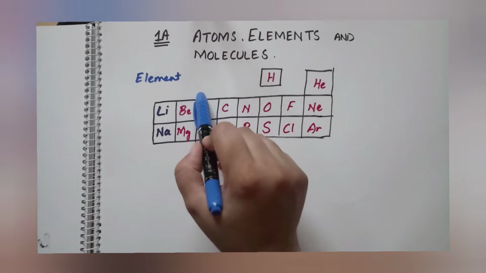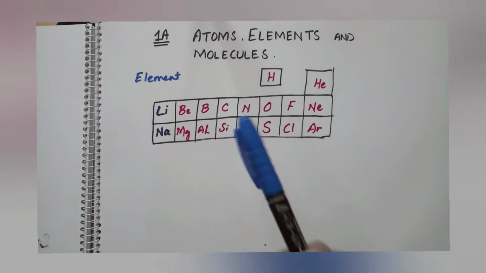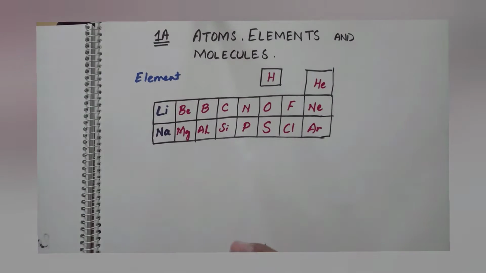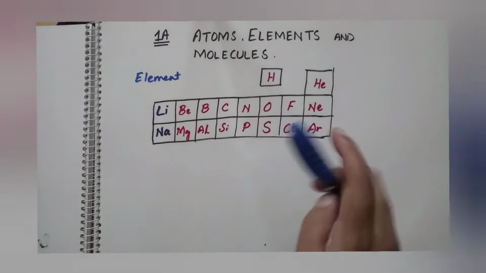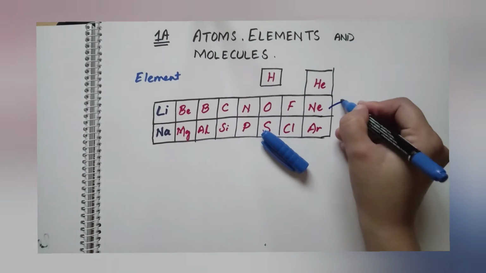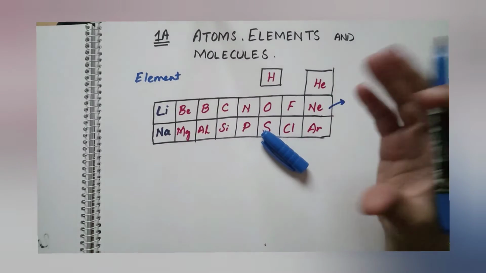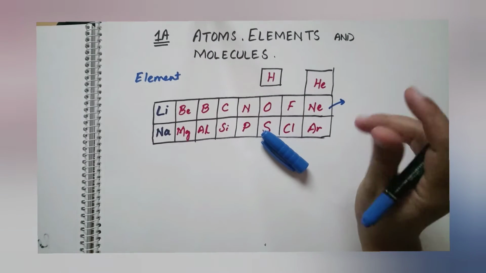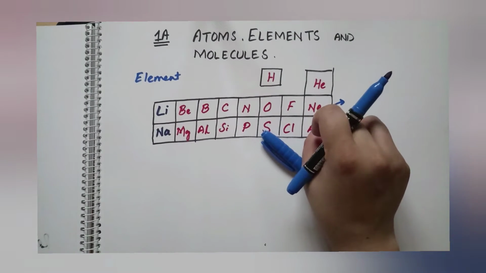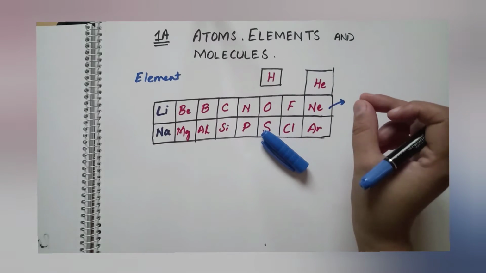So each box in a periodic table represents an element, and up till now 118 elements have been discovered. So we can define the element as: an element is a substance that contains the same type of atom, and it cannot be broken down by a chemical reaction. It means this is the purest form of a substance. For example, this is neon. Neon is an element because it is formed of all the atoms of neon. Only one type of atom is present in the formation of the neon element. So it is a pure substance, a pure element.